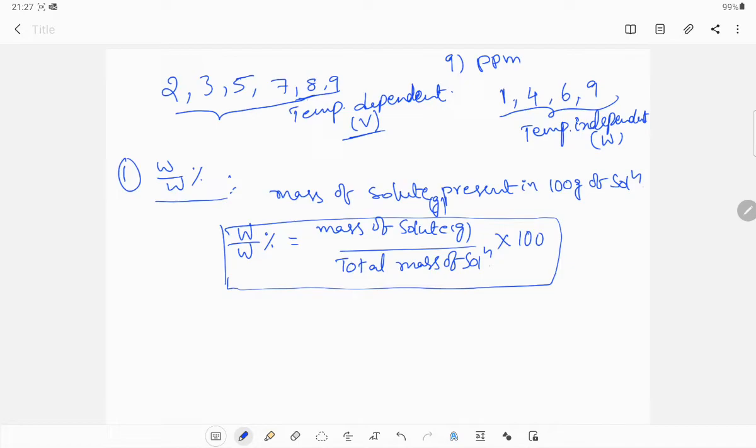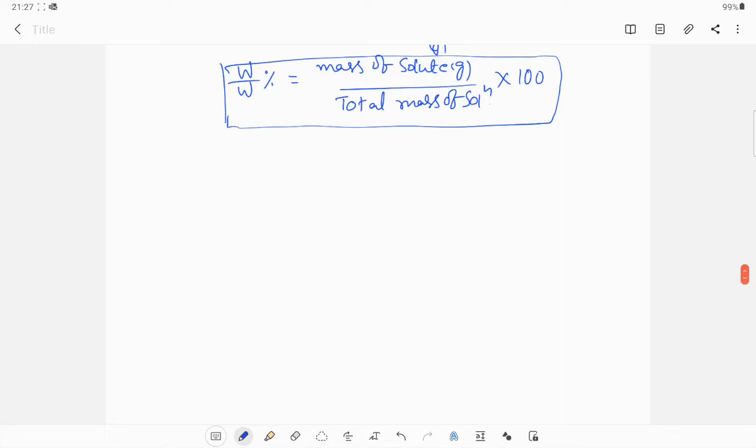See here, I will discuss only formulas now. After that I will discuss some numericals. For example, for understanding purposes, a simple example I will discuss here. 10 grams of glucose in 90 grams of water.